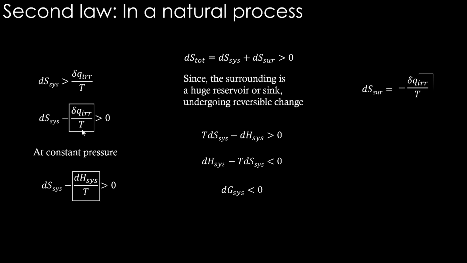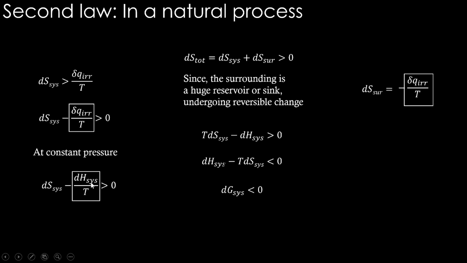Why? Because we considered that whatever happens in the surrounding is happening reversibly. This is what gives us the reason to use this here, because this comes from the combined laws, right? So this has to be coming through a reversible process, which is here. That is why we replaced this del q irreversible by T with the dH system by T. So in a way, the entropy change in the surrounding is there in this del q irreversible, and that is elegantly put into this equation as a term that is happening in the system.